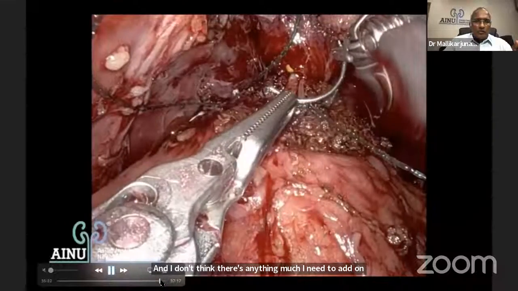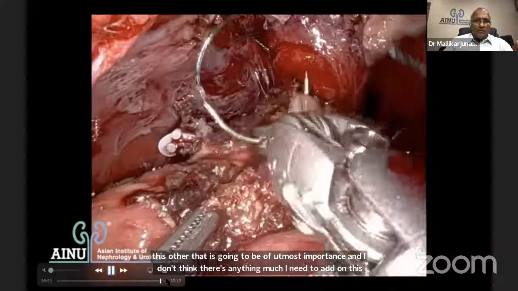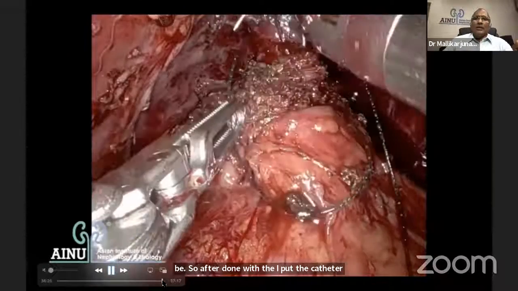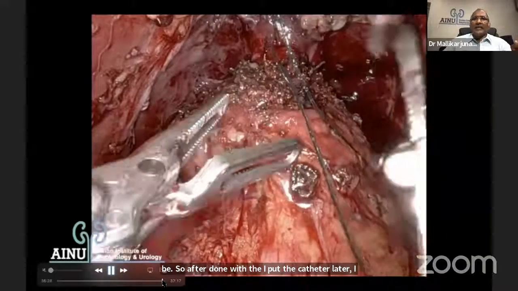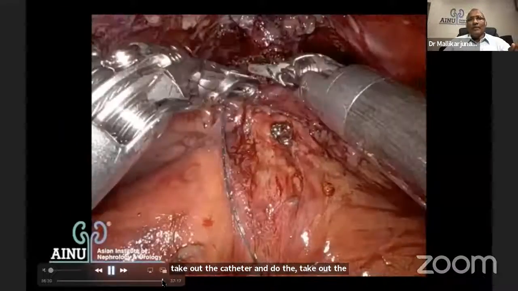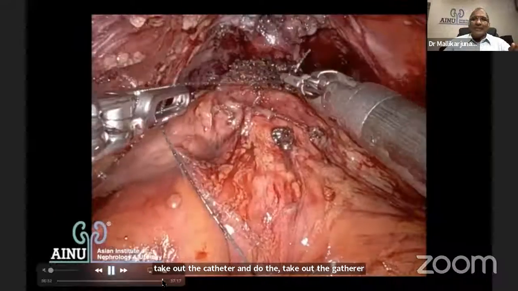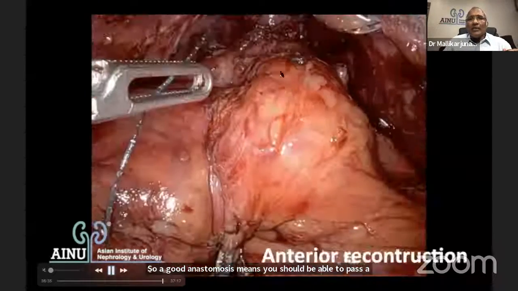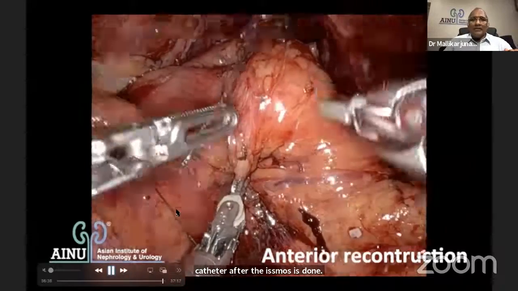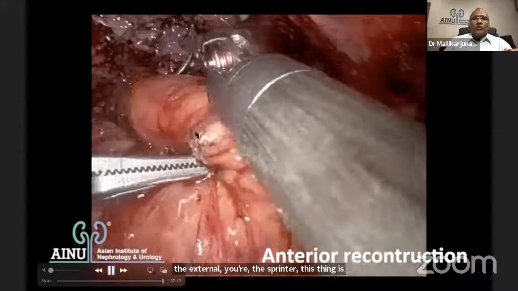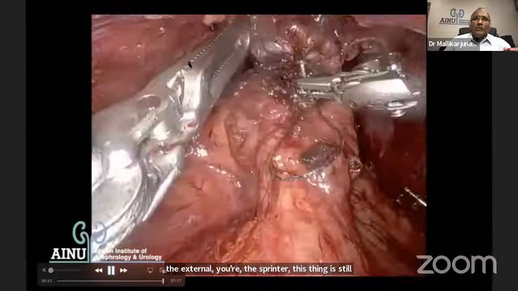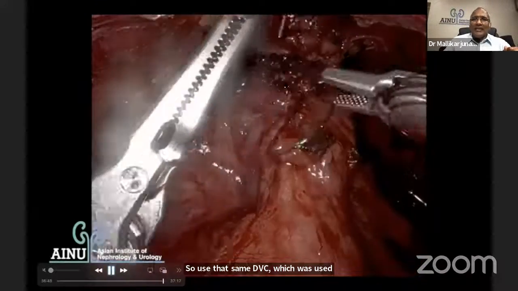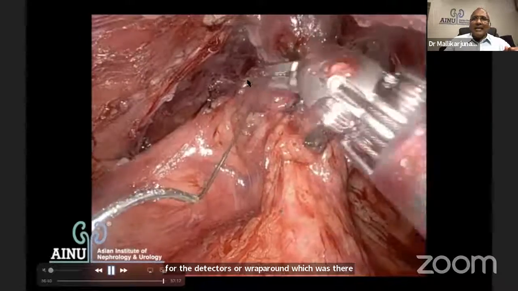Anterior support is next. After done with the anastomosis, I put the catheter in, take out the catheter and replace the catheter again. So a good anastomosis means you should be able to pass a catheter after the anastomosis is done. See this, the external urethral sphincter, this thing is still intact there. So use that same DVC suture which was used, and then use it for the detrusor wraparound which was there anteriorly into the prostate and create an anterior support.